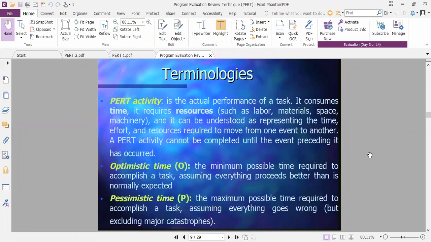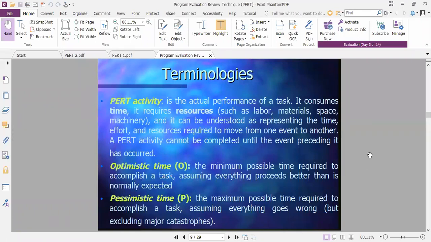So in PERT, I am talking from the first point only, that optimistic time and pessimistic time. Optimistic mindset and pessimistic mindset: everything is going well, or everything is going wrong. In that way of thinking, we use different times for that particular project.